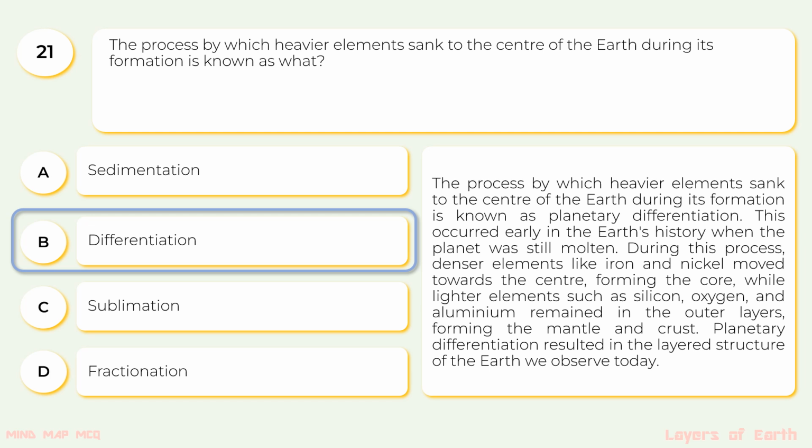The process by which heavier elements sank to the center of the Earth during its formation is known as planetary differentiation. This occurred early in the Earth's history when the planet was still molten. During this process, denser elements like iron and nickel moved towards the center, forming the core, while lighter elements such as silicon, oxygen, and aluminium remained in the outer layers, forming the mantle and crust. Planetary differentiation resulted in the layered structure of the Earth we observe today.